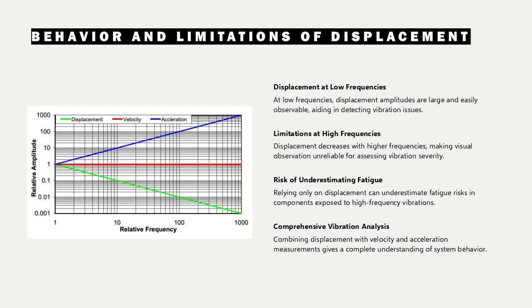This limitation is critical because engineers often assume that visible movement correlates with high stress, which is not always the case. Displacement measurements are useful for detecting low-frequency issues such as structural flexibility or loosened supports, but they fail to capture the dynamic stresses that occur at higher frequencies. Consequently, relying solely on displacement can lead to underestimating the risk of fatigue failures in components subjected to high-frequency vibrations. For comprehensive vibration analysis, displacement should be considered alongside velocity and acceleration to provide a complete picture of system behavior.